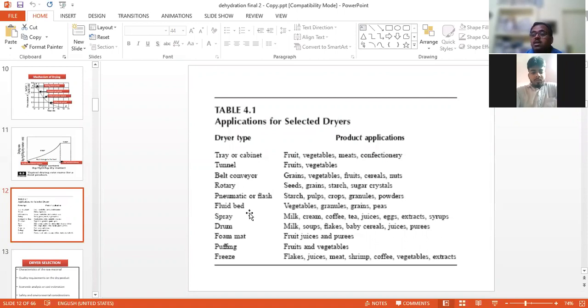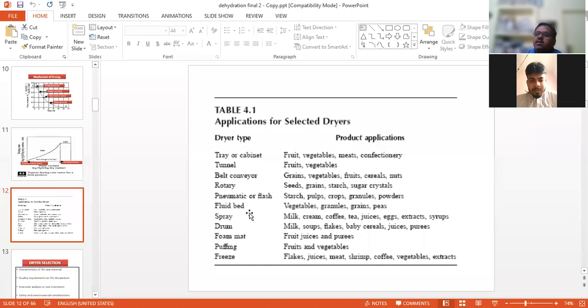When I worked at NDRI Karnal, we used the fluidized bed dryer for making reconstituted ready-to-eat kheer mix powder. So the fluid bed dryer is also used for different types of convenience food, such as ready-to-eat rice kheer. We also went to Faridabad, where the fluidized bed dryer is applied.